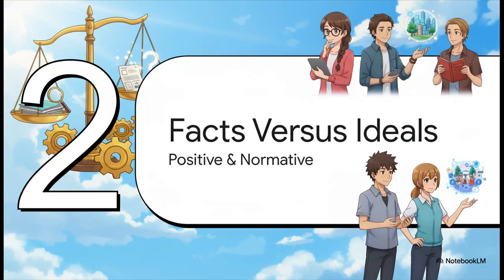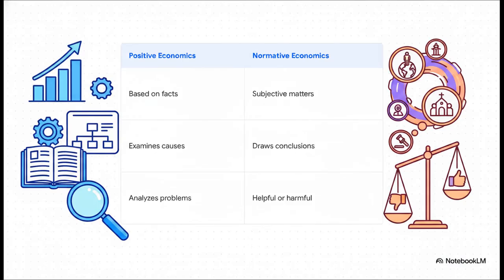Moving on to part two, facts versus ideals. Building on that basic definition, let's establish the rules of the game. How do economists actually separate objective reality from subjective opinion? Well, the absolutely crucial point here is that positive economics is all about what is, while normative economics steps into the messy realm of what should be.